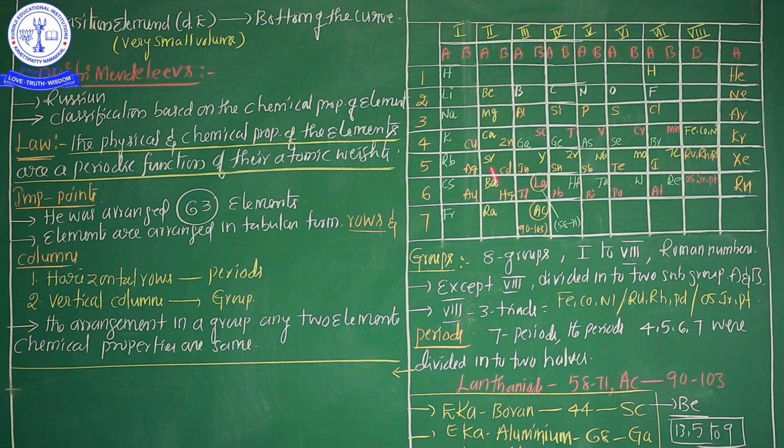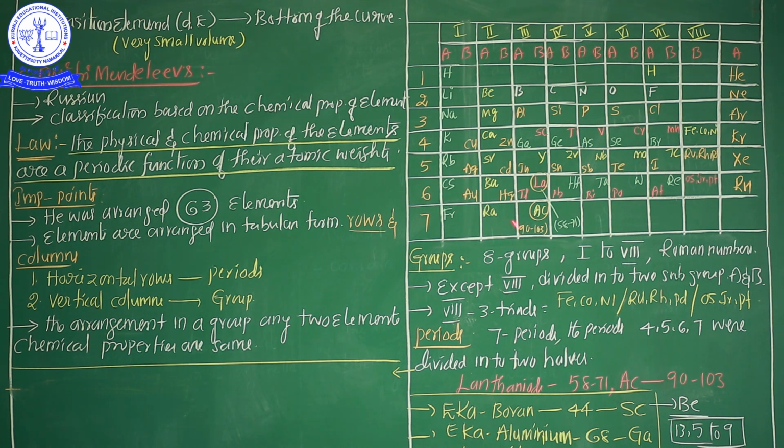Now my question based on Dmitri Mendeleev's classification: in the tabular form, how many triads are there? 3 triads. What are the names? Iron, cobalt, nickel; ruthenium, rhodium and palladium; osmium, iridium, platinum. These three are the triads in the Mendeleev periodic table. They are located in the 8th group. And from the period point of view, horizontal rows are called periods. In which periods are these 3 triads located? 4th period, 5th period and 6th period.